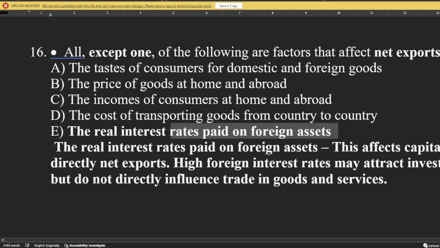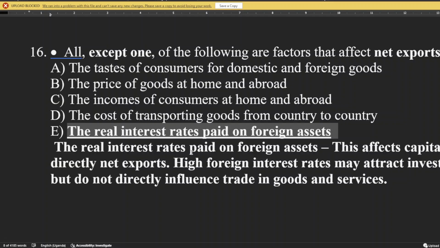Why? The real interest rates paid on foreign assets affect capital flows, not directly net exports. The interest rates we pay affect capital flows, not net exports, which is the difference between exports and imports.